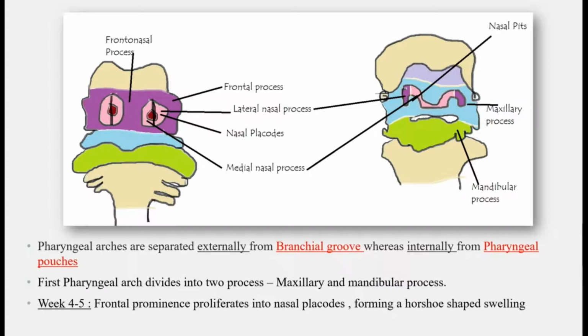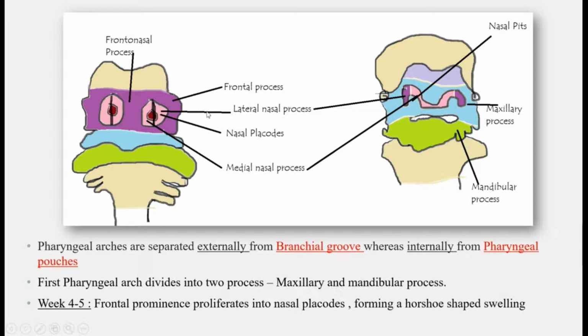The first pharyngeal arch is divided into 2 processes, the maxillary process and the mandibular process. In week 4 to 5, the frontal prominence proliferates into nasal placodes, forming a horseshoe-shaped swelling, as you can see in the image here. These horseshoe-shaped swellings are divided into 2 parts.